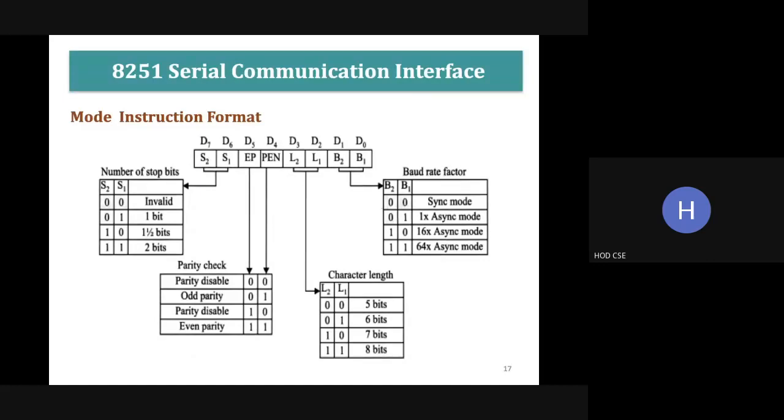It is an 8-bit register which is used to control the 8251. Whether synchronous or asynchronous transmission, and the character length must be specified in this, and whether we have used the parity bit, and if we have used the parity bit, whether it is odd parity or even parity, and the number of stop bits. So all this information must be represented in the mode instruction format register.